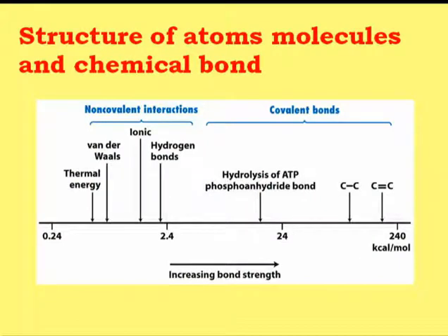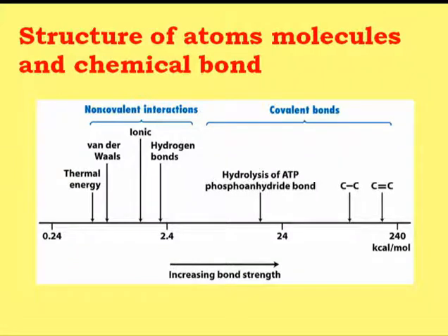As far as the structure of atoms and molecules is concerned, the chemical bond can be divided into two different categories. One is the non-covalent interaction and the second is the covalent interaction.